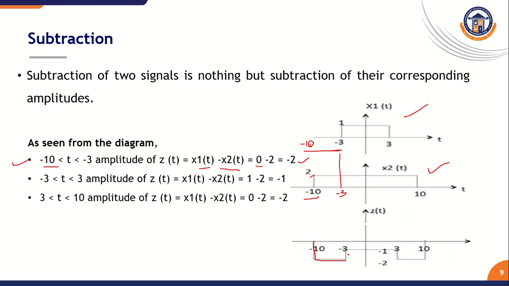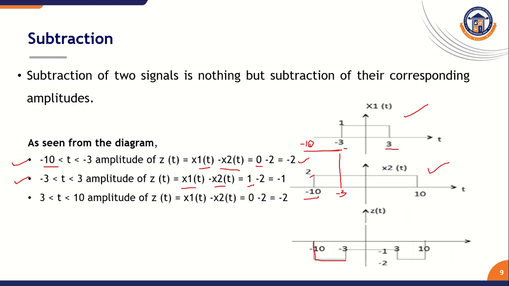Next we take the time from minus 3 to plus 3. During this time, what is x1 of t, and what is the x2 of t amplitude value? What is the x1 of t value from minus 3 to plus 3? What is the amplitude value here? 1.